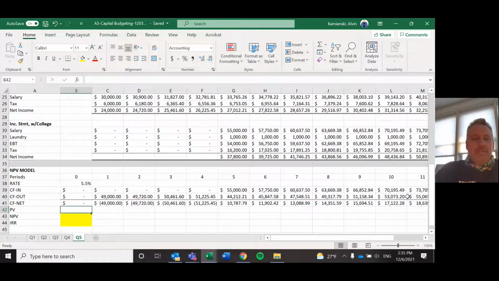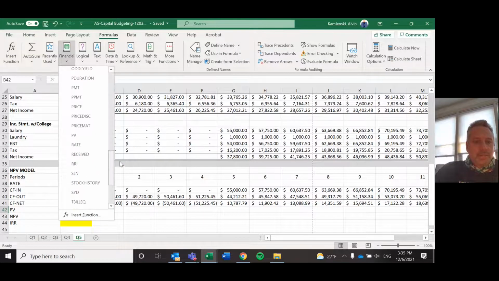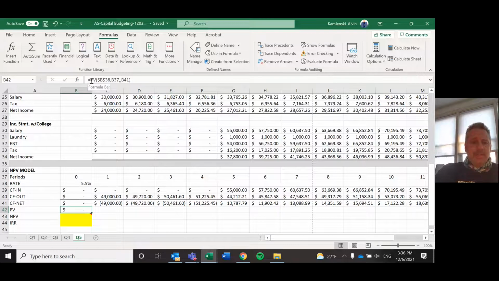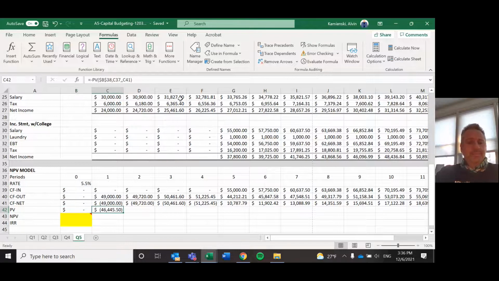Because now I know that the present value, and I'll go to formulas, financial, PV, of a rate that's fixed, so I'll put my dollar signs around it. When my number of periods are going to be relative, I'm starting in column B. I'm going to move through payment and get to future value, which is always my cash flows net. And then I'm going to click OK, and then remember that I'm going to switch the signs to trick Excel, and let's just see how that worked one period out.